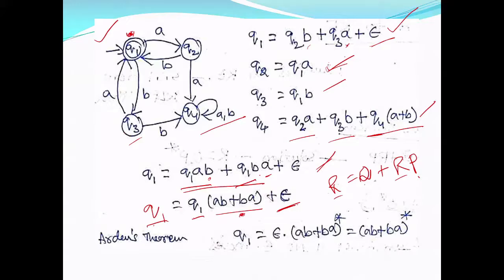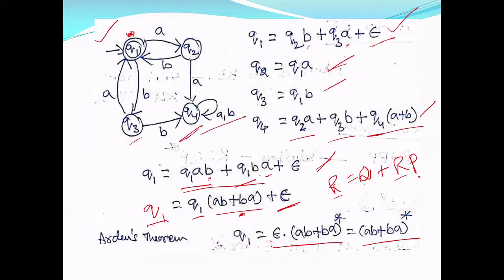Right? So now what is the solution? R equal to Q P star. Q is epsilon, P is (AB plus BA) whole star. Epsilon concatenated with something is the same thing. So Q1 is (AB plus BA) whole star. If you look at the diagram, if AB or BA is repeated any number of times, your string will be accepted.